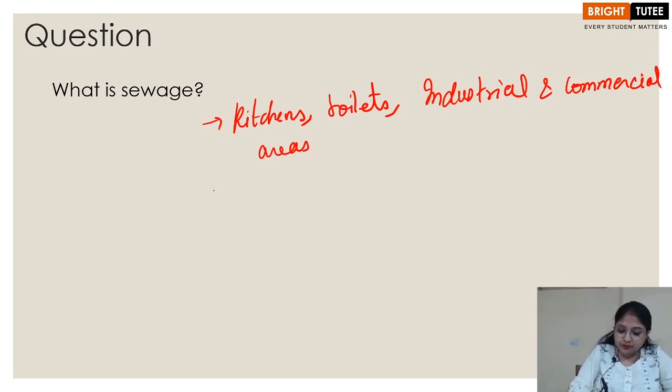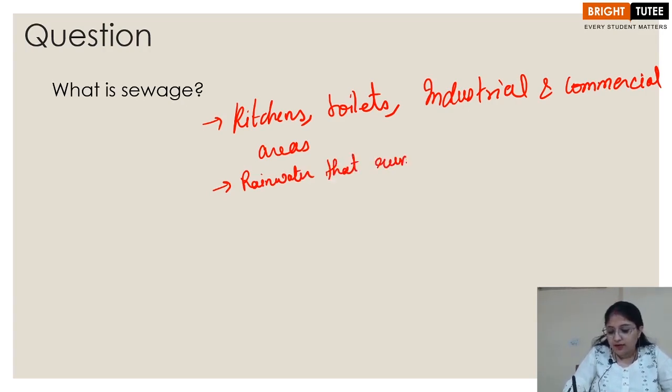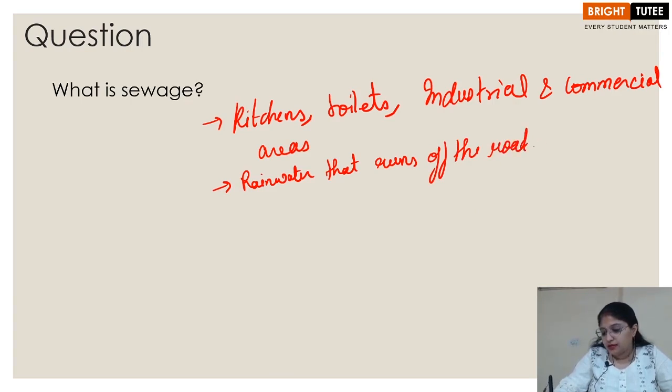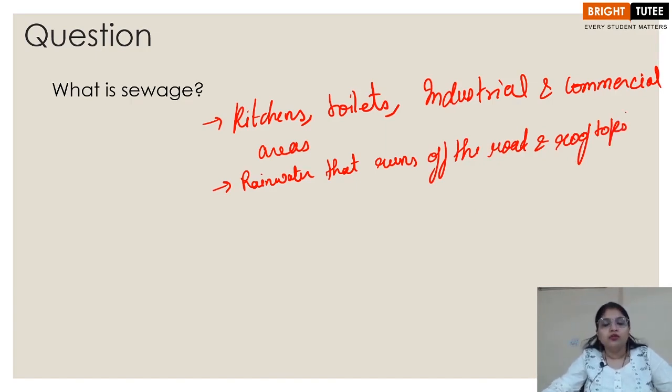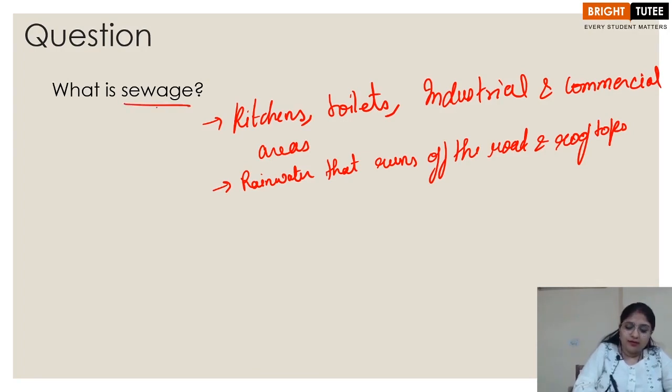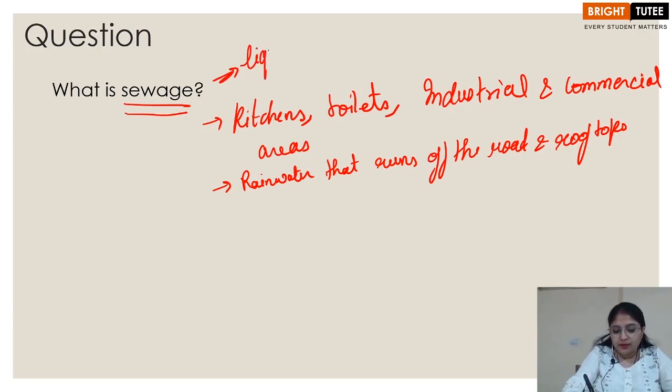Apart from that, also the rainwater that runs off the road and rooftops, right? So it includes various suspended materials that can be organic, inorganic. They can be varied in nature, right? So this is what we call as the sewage. Basically we can say that it is a liquid waste, right? So this is what it is, a liquid waste.